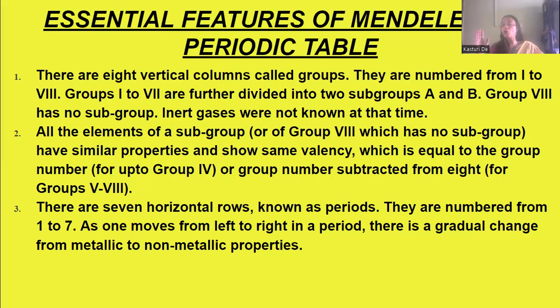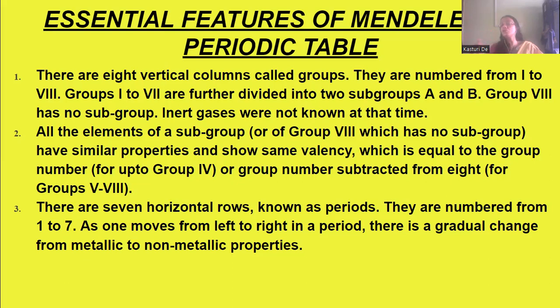But after group 4, that is from groups 5 to 8, the group number was subtracted from 8, and that will be the valency of the elements of that group.